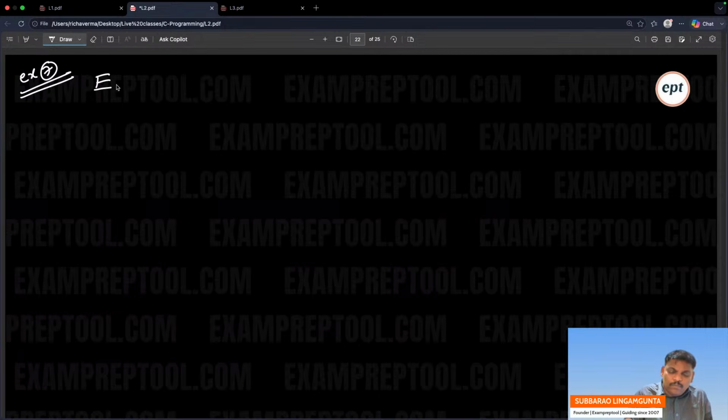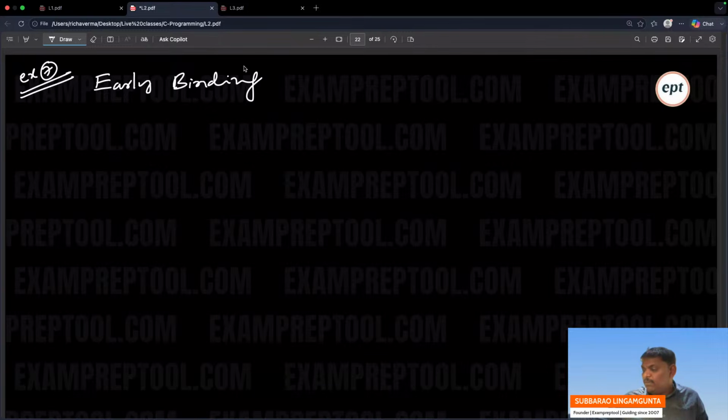Careful everyone. Early binding. Remember, binding means creating memory. A variable binding is done. What is the meaning? Variable memory created. For a particular variable, memory created means that particular variable binding is done. This variable is bound to this memory location. Variable binding is done means variable memory creation is done.